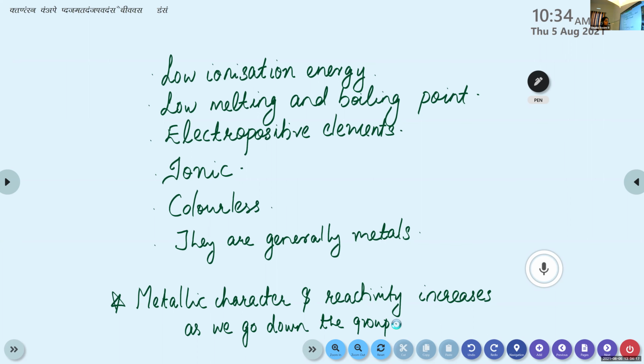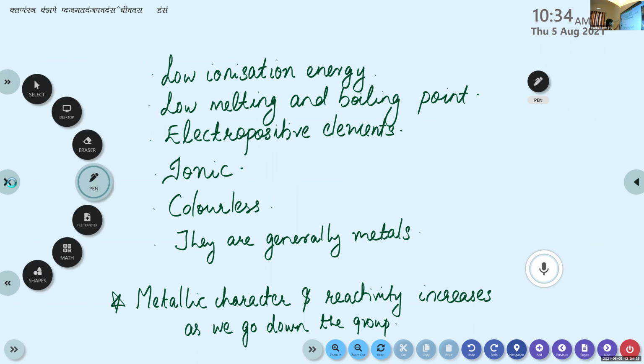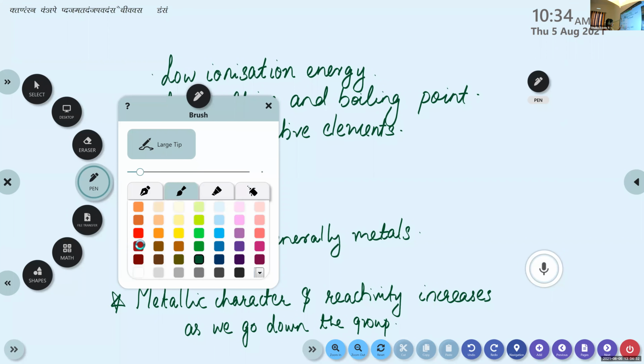Group 1 and group 2, as we go from top to bottom, this metallic character and reactivity increases. That's it. This is clear?